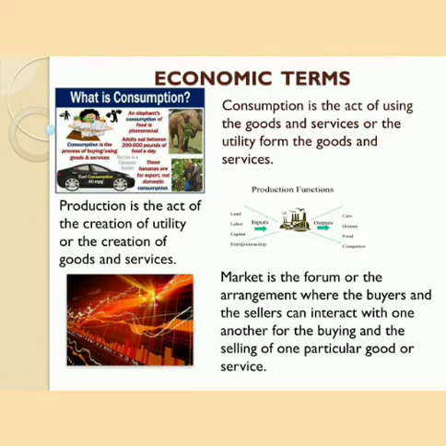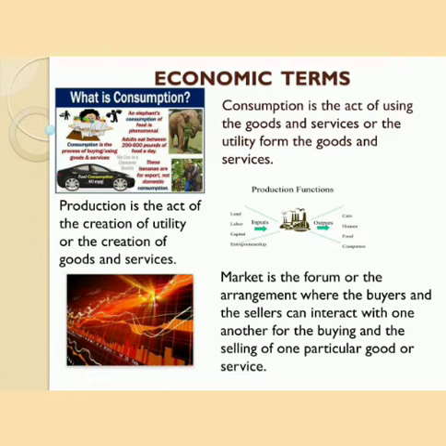The next term that we use is called a market. A market is the forum or the arrangement where buyers and sellers can interact with one another for the buying and selling of one particular good or service. Now, you have to understand that market in economics is different from the market that we see on a day-to-day basis. On a day-to-day basis, your mall, your particular place is known as a market. But in economics, a market is an arrangement.